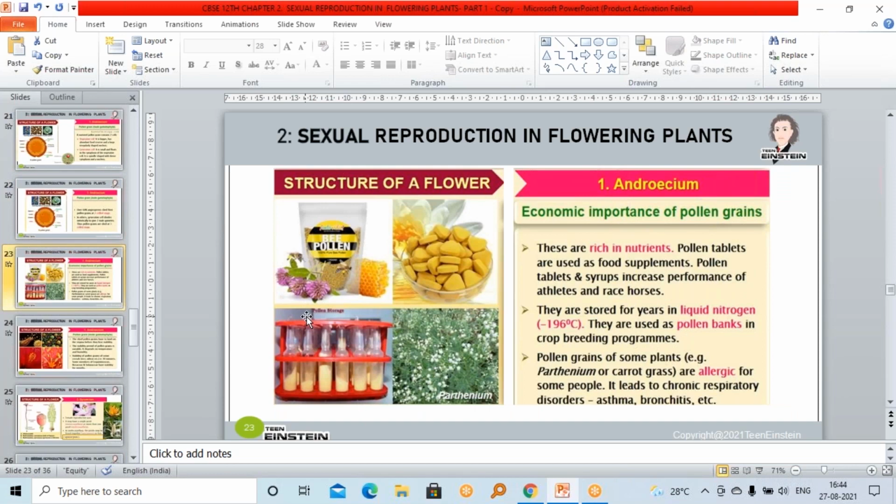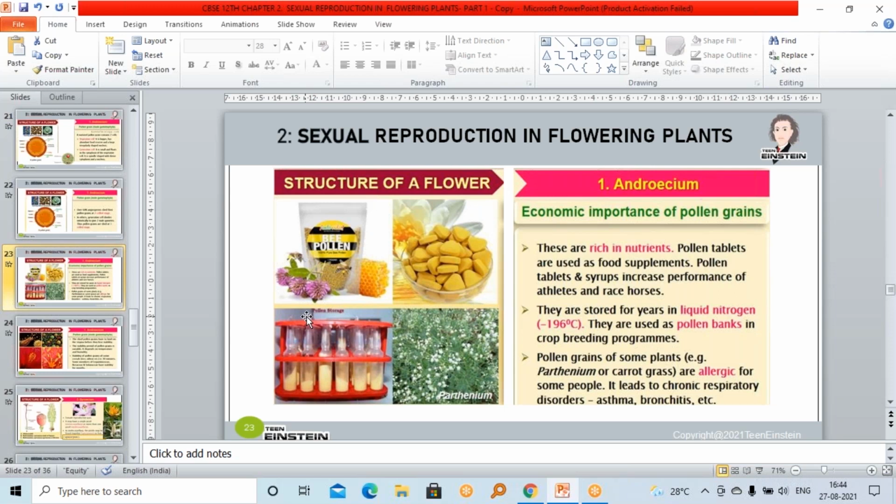Next is this: pollen grains of many species of plants cause allergy. In some people, it may cause allergy. Parthenium. Do you know about this Parthenium plant? Here you can see the Parthenium plant. Have you seen this? It's a very common plant.